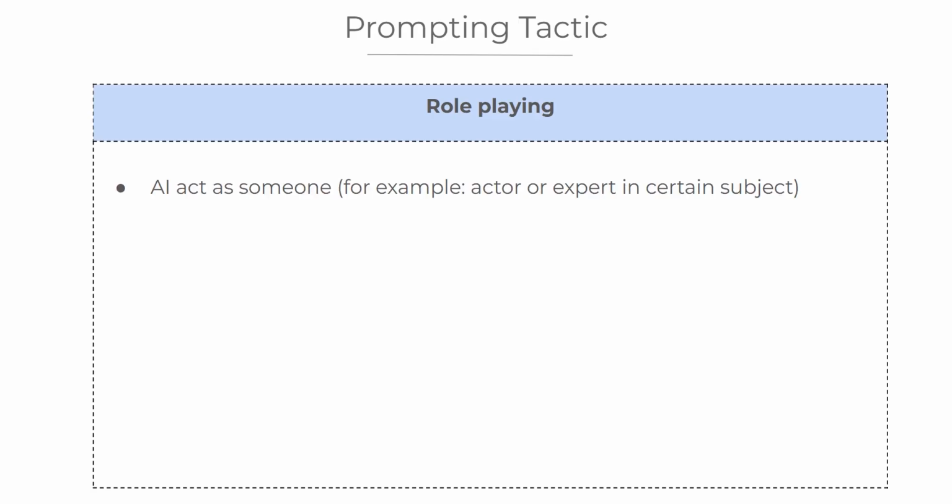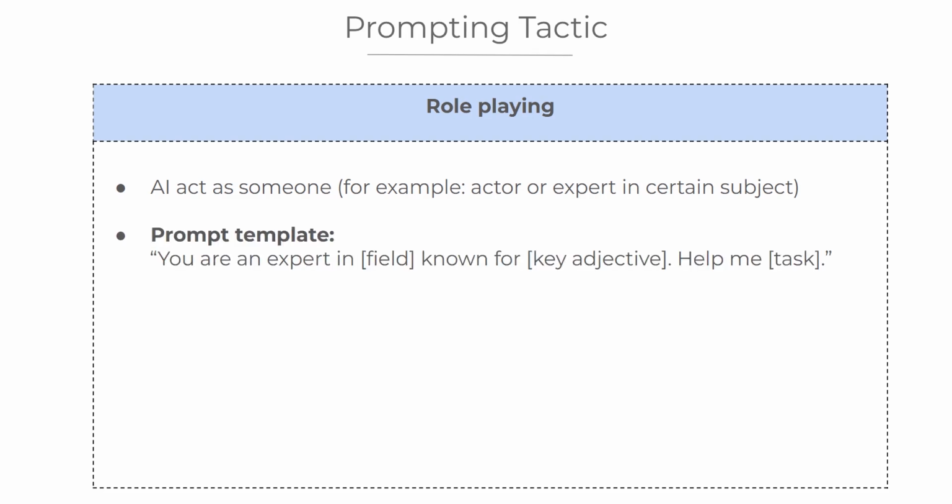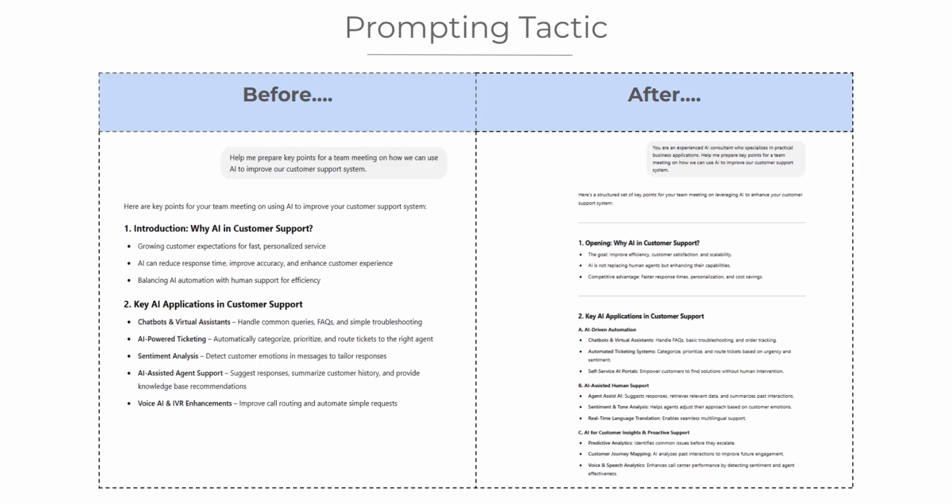This is a powerful technique where we assign the AI a specific identity or persona to get more tailored and expert-level responses. Think of it like casting the AI in a role, like an actor, to make it perform better for your specific needs. And the prompt template for this technique is, you are an expert in field, known for adjective, help me task. Now let us see the example, and let us compare two prompts to see role-playing in action.